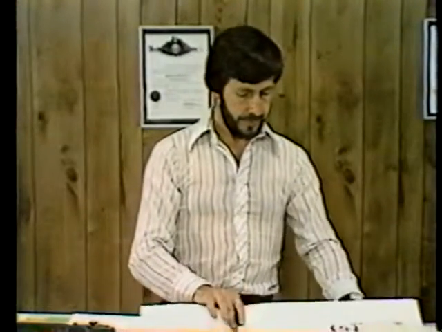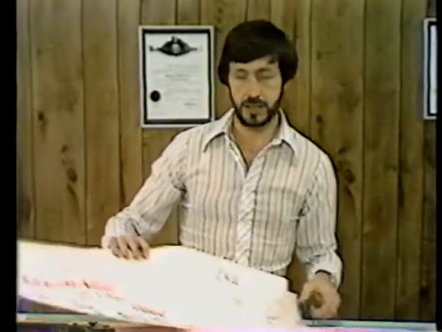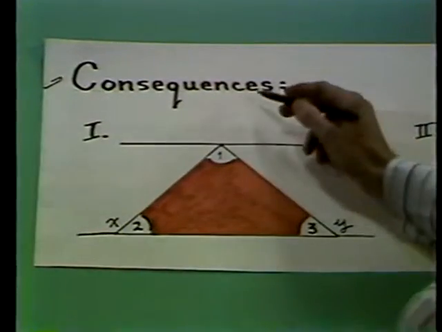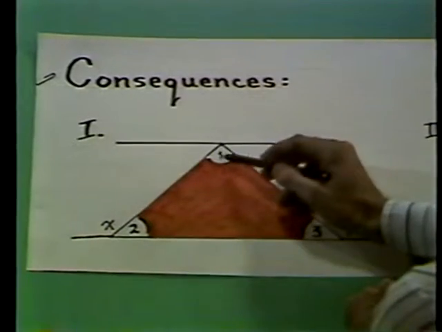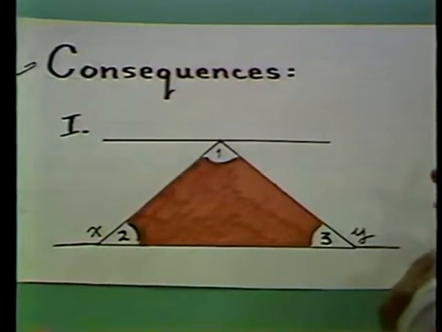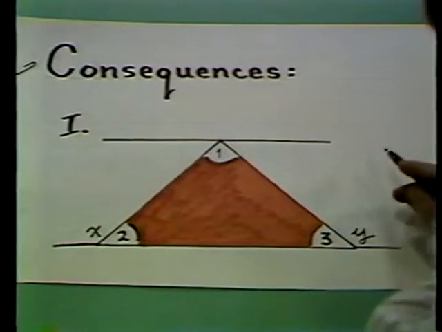Now, this is a very important result. I'll show you some of the consequences of the parallel postulate. One of the consequences of the parallel postulate is that the angles in a triangle add up to 180 degrees. That's a very well-known result. How does it come about? Well, this is how it does.